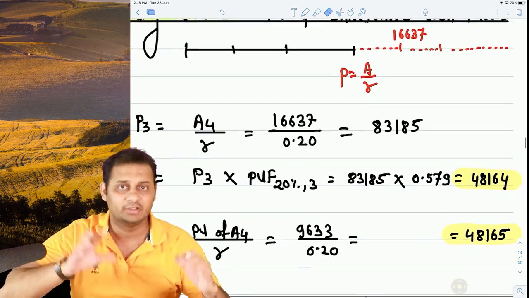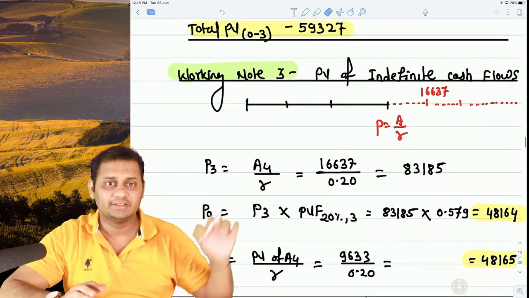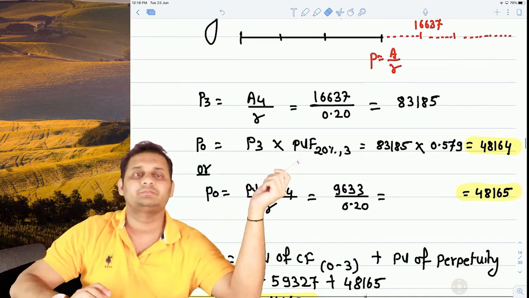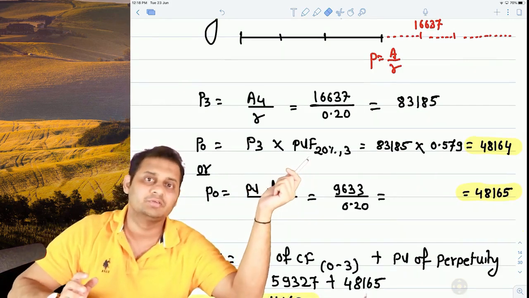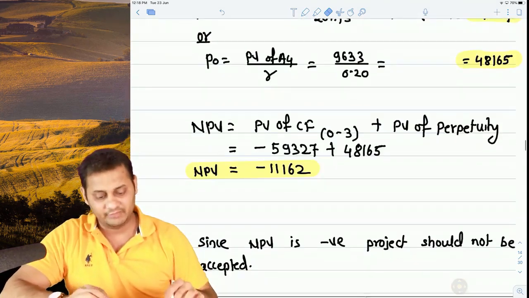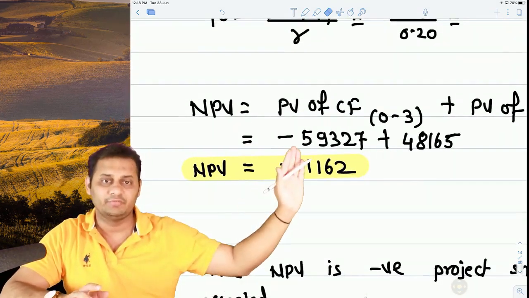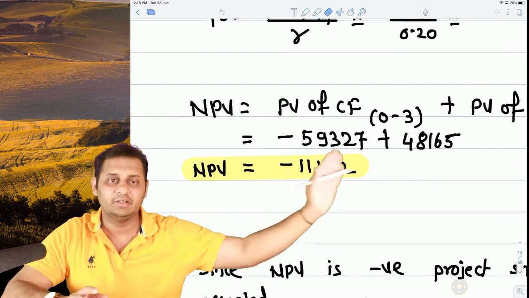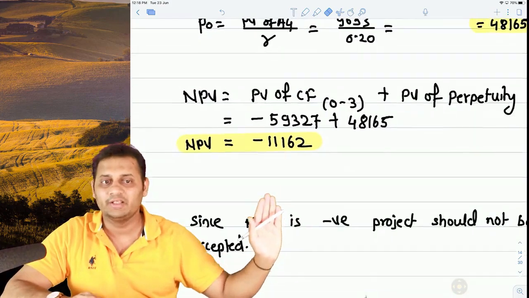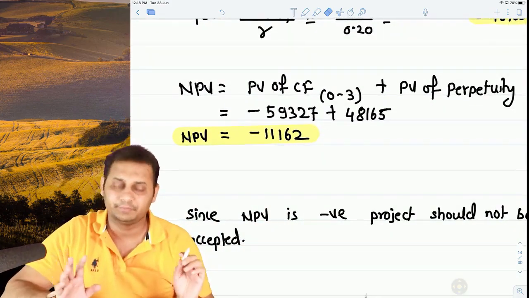So from year 0 to 3 there is a negative 59,327, and after the third year it is 48,164. Good. Then we totaled the NPV of the first 3 years and the rest. The ultimate answer was negative, hence the project should not be accepted.